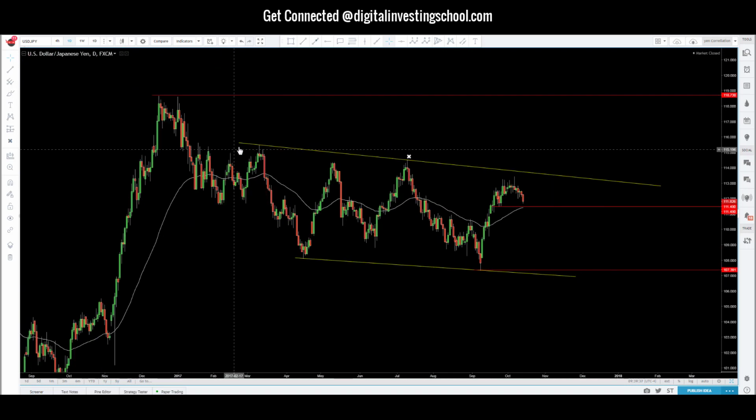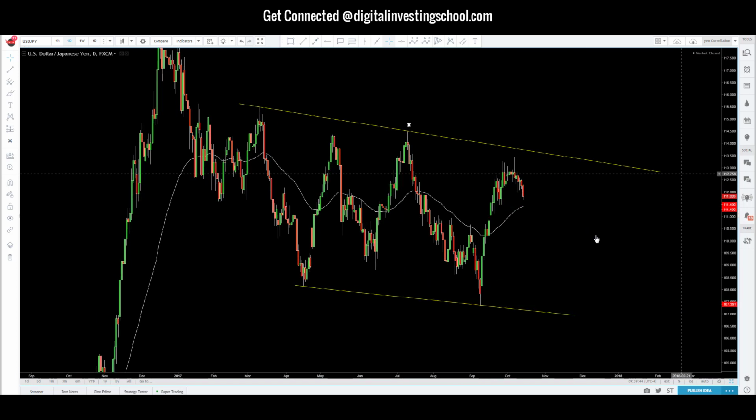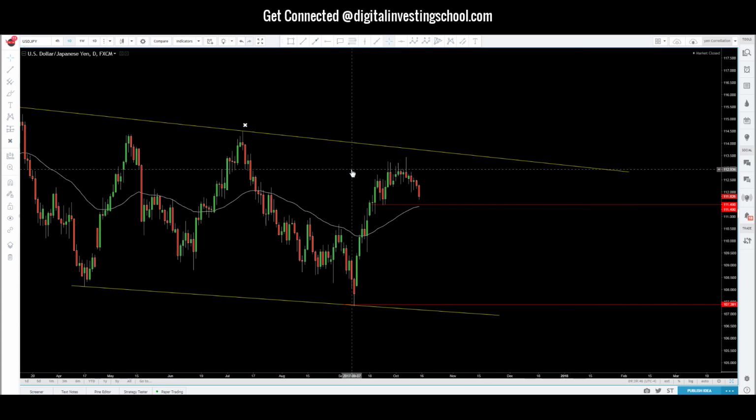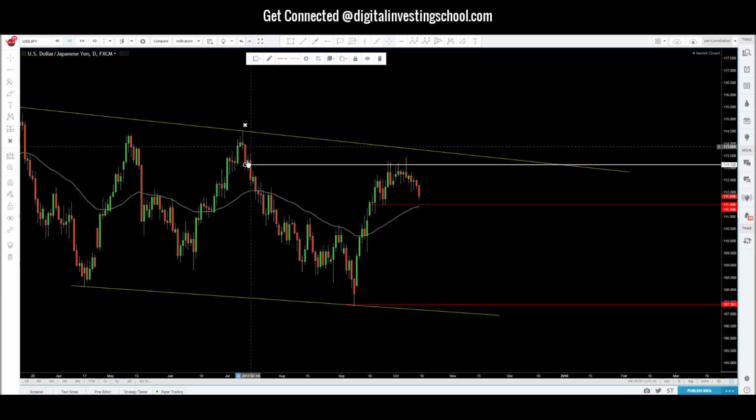So we see price has been in this overall corrective structure. We saw price move up into this zone of resistance, and price actually started rejecting, not aggressively, and so that's why I'm not really that fired up about this particular trade. But we see price moved into our order block right here. Okay, this candle right here.